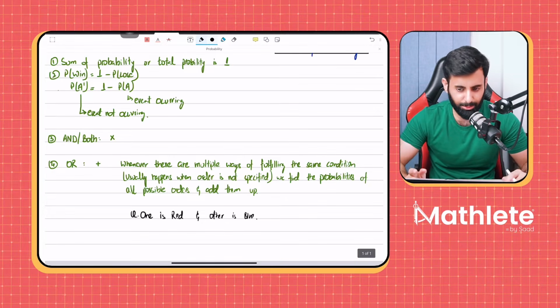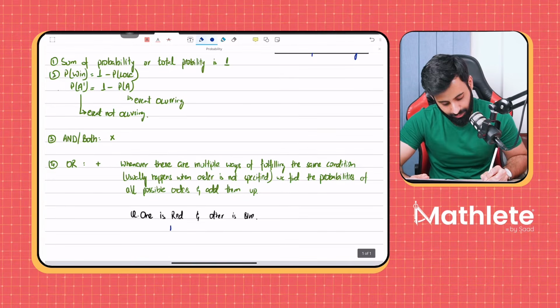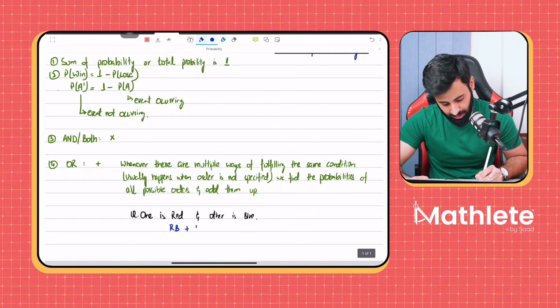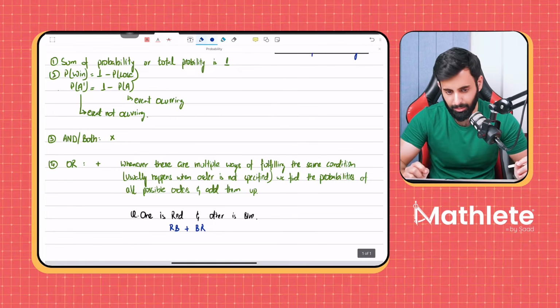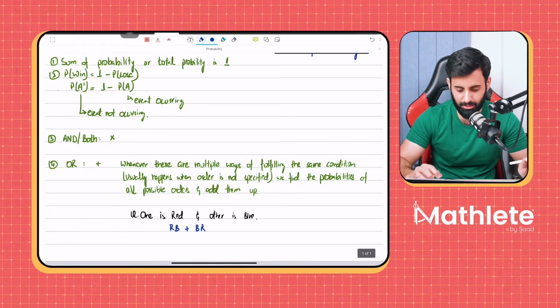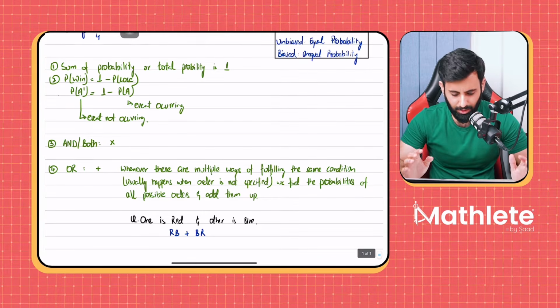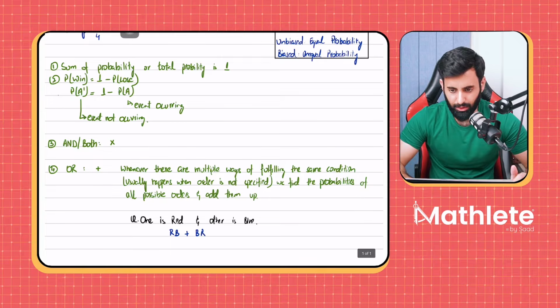The question has not specified which should be red and which should be blue. So what do we do in this case? We consider the order red, blue, or we consider the order blue, red. We find the probabilities of all the possible orders and then we add them up. Now, this was just a recap or a summary of the theory of probability. If you have any questions so far, please go ahead. If not, then we're going to move on.